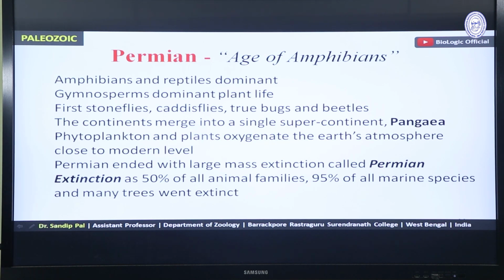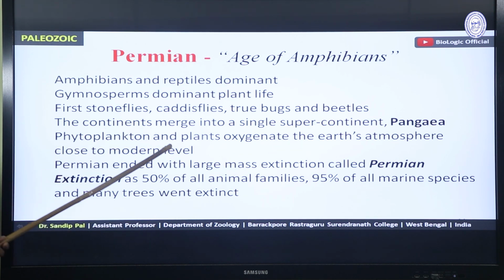Next, the last period of Paleozoic era, that is Permian, which is also called Age of Amphibians, because amphibians and reptiles were dominant. Gymnosperms were dominant plant life. First, stoneflies, caddisflies, true bugs, and beetles appeared. The continents merged into a single supercontinent called Pangaea. In Cambrian period, you have seen the name Rodinia, and here it is Pangaea.